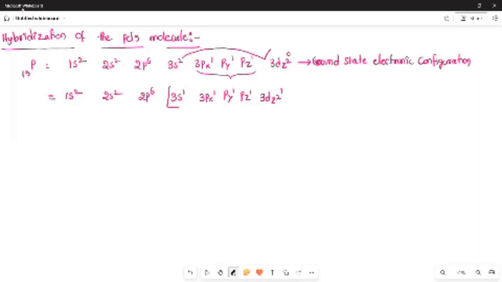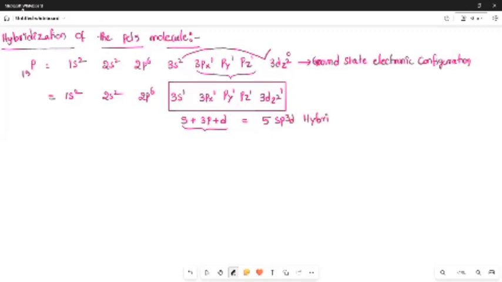Now these valency atomic orbitals, each with one unpaired electron, one s orbital, 3 p orbitals, one d orbital. Totally how many atomic orbitals participate in the hybridization? 5 atomic orbitals. Hence you will get 5 sp3d hybrid orbitals.